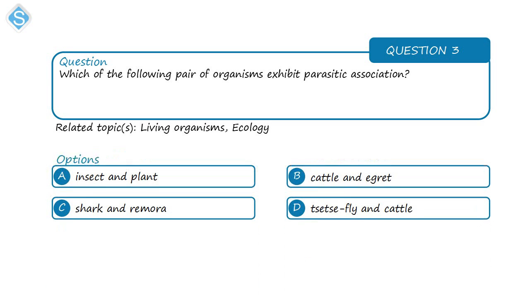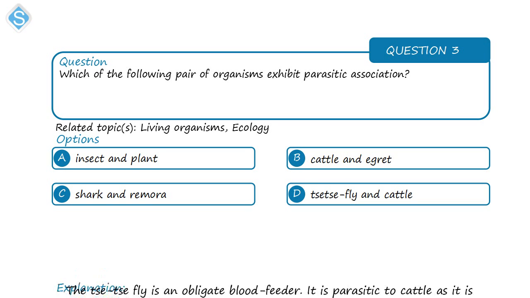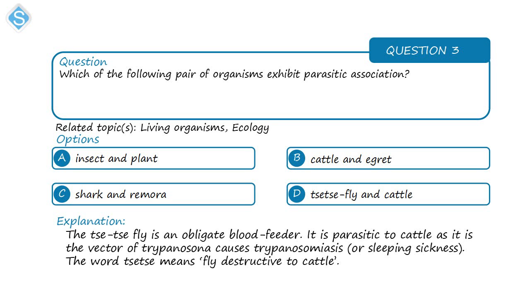Next question is on ecology and living organism. Which of the following pair of organisms exhibit parasitic association? So a parasitic association is a type of association between two or more organisms in which one of the organisms is harmed. Now, if you look at the relationship between the tsetse fly and the cattle, it is parasitic in the sense that the tsetse fly is the carrier or the vector of the organism that is called the trypanosoma. Now, the trypanosoma is the causative organism of trypanosomiasis, otherwise known as sleeping sickness. Okay, so in this relation between the tsetse fly and the cattle, the cattle suffers there, right?